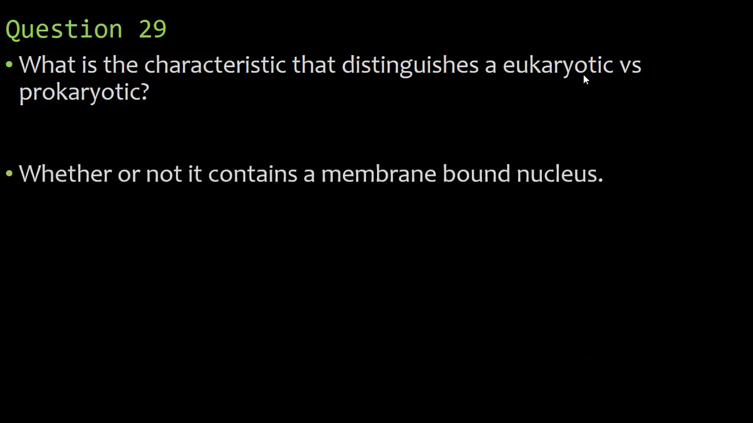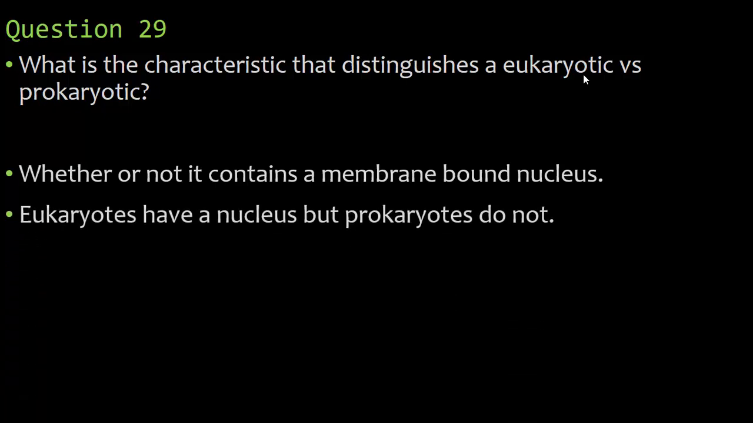So the difference between a eukaryotic cell and a prokaryotic cell is simply whether or not it contains a membrane-bound nucleus. Eukaryotes have a nucleus, prokaryotes do not. Remember, you are a eukaryote. We are animals. Your cells contain a nucleus. Plants also are eukaryotes. Their cells contain a nucleus as well. Prokaryotes, which are bacteria, do not.